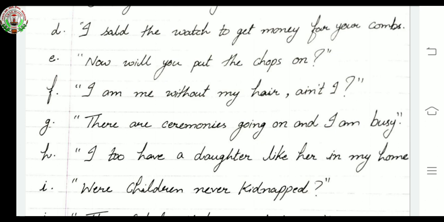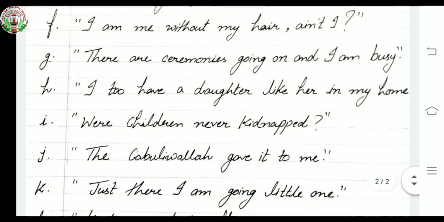"There are ceremonies going on and I'm busy." Again, I'm repeating. "There are ceremonies going on and I am busy." Okay, next one. "I too have a daughter like her in my home." I too, it's T-O-O. Okay.